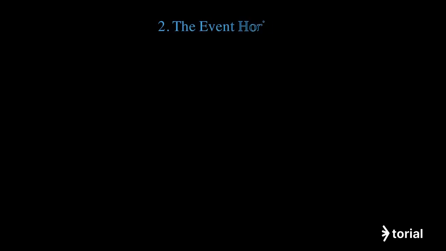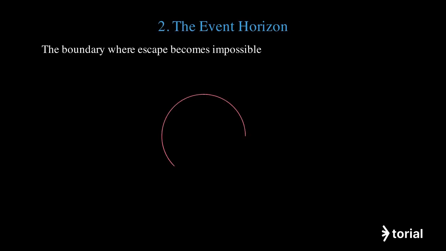The event horizon is the point of no return around a black hole. The event horizon is the boundary around a black hole beyond which nothing can escape, not even light. The event horizon is the boundary marked in pink, with the singularity at the center. The radius is called the Schwarzschild radius.